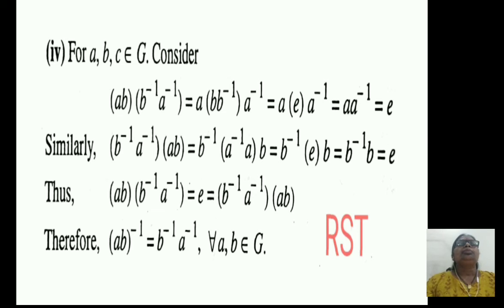That is, the multiplication of two brackets, the first bracket containing AB and the second bracket containing B inverse A inverse, equals E, equals the multiplication of two brackets, the first bracket containing B inverse into A inverse into the second bracket containing AB. And the multiplication of the two brackets equals the identity element. Hence they must be inverses of each other. Hence (AB) inverse equals B inverse into A inverse for all A, B belongs to G.